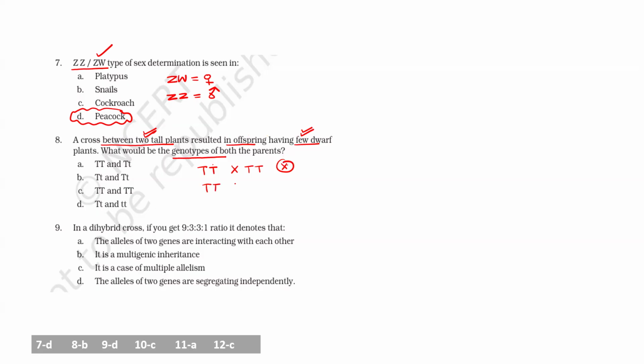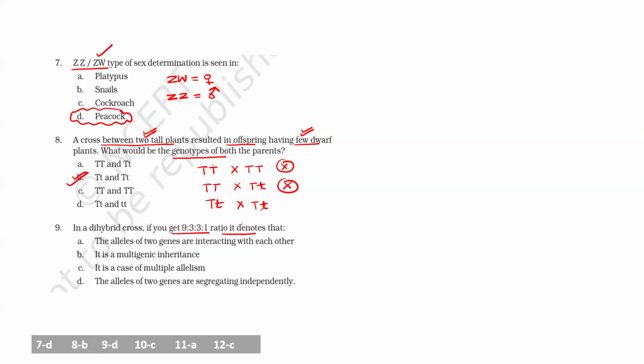You cannot assume this condition also, because dwarf will not come if both parents do not contribute. So in the answer, both the parents should give the dwarf allele, then only a dwarf child can come. So that is the condition seen in the B option. Is it clear, beta? Now, in a dihybrid cross, if you get a 9:3:1 ratio, what does it mean?